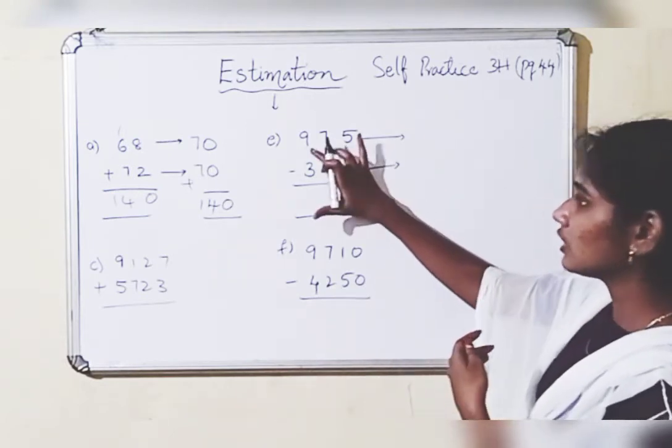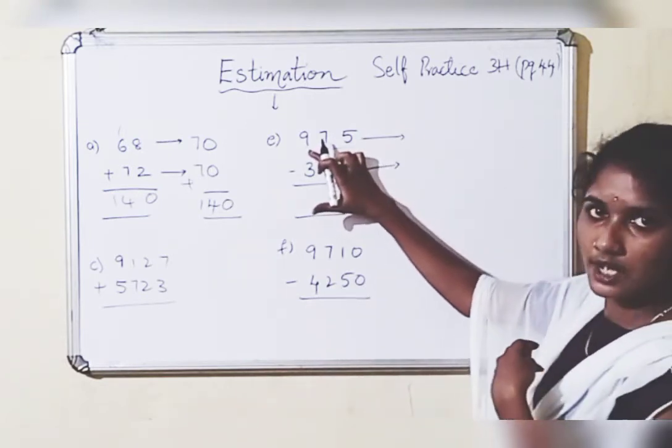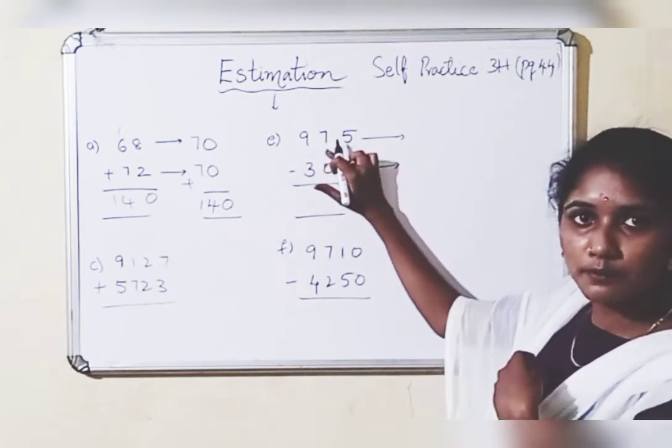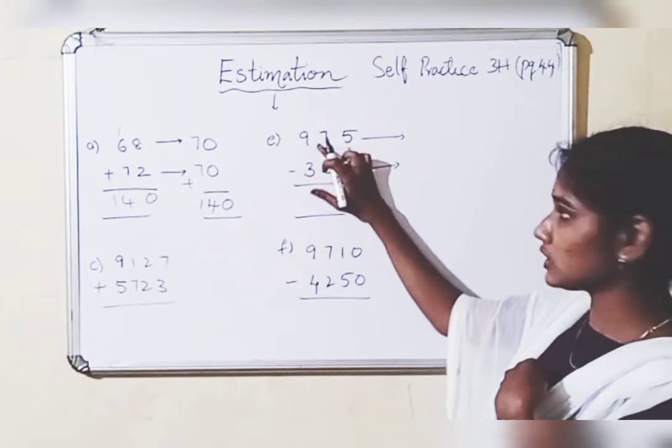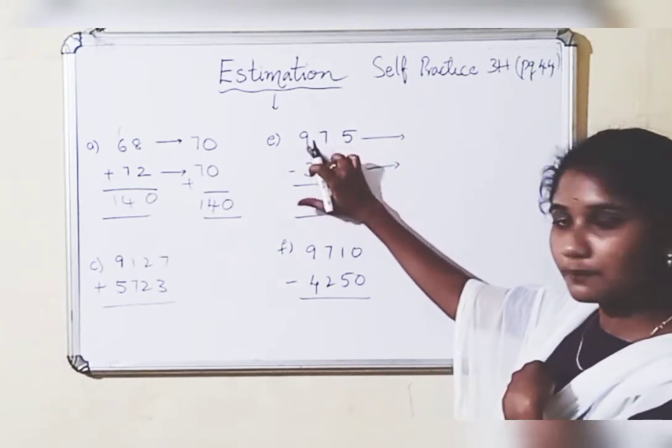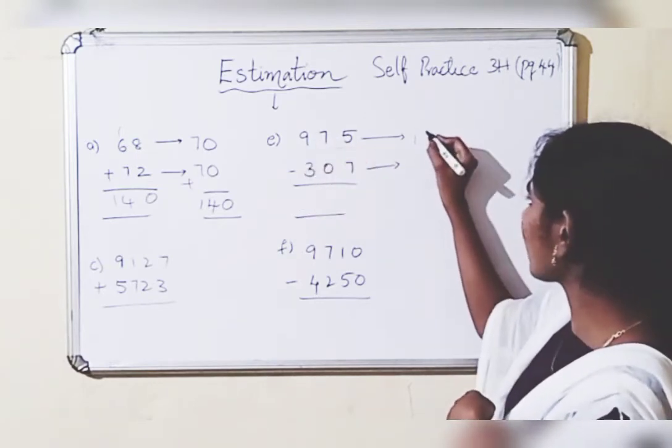So here, if you have to round off to the nearest 100, 7 is in the tens place, and it is a strong digit. So here 9 will become 10. It means 1000.